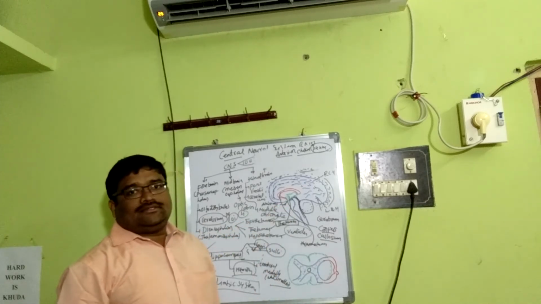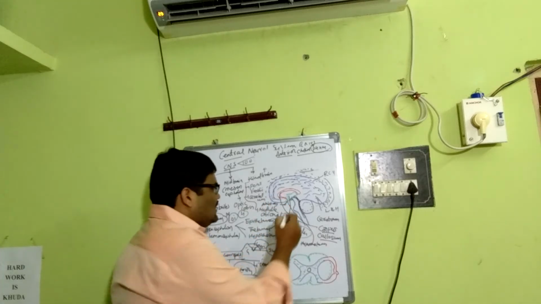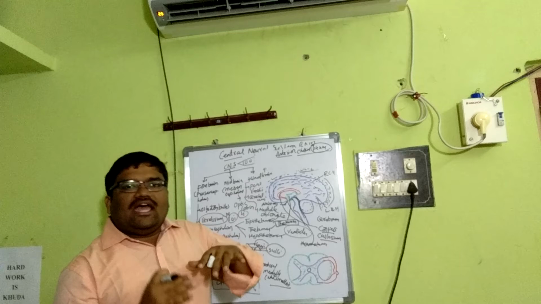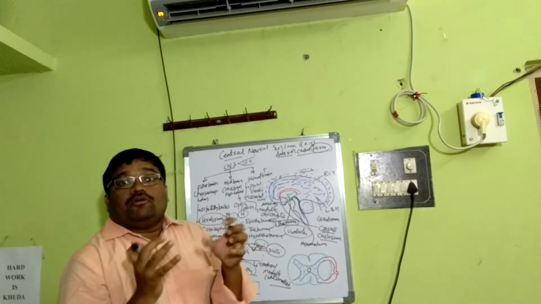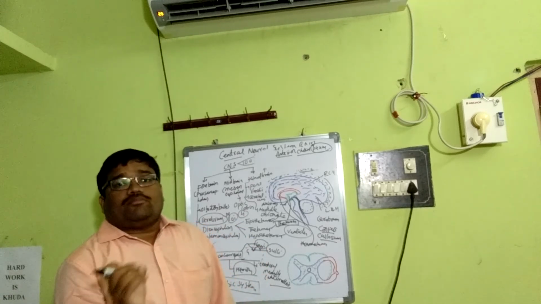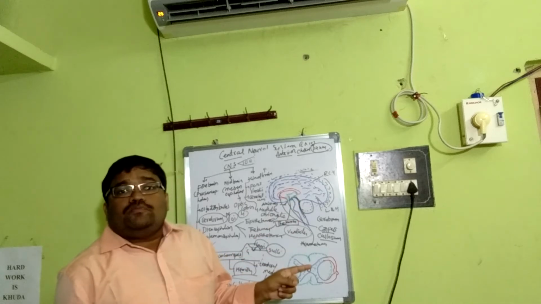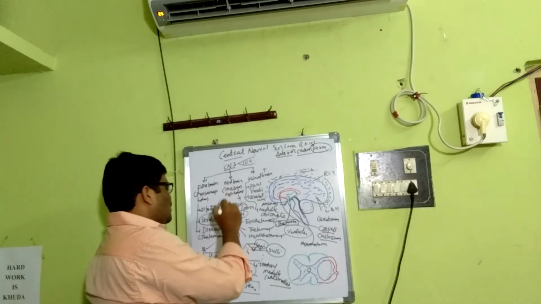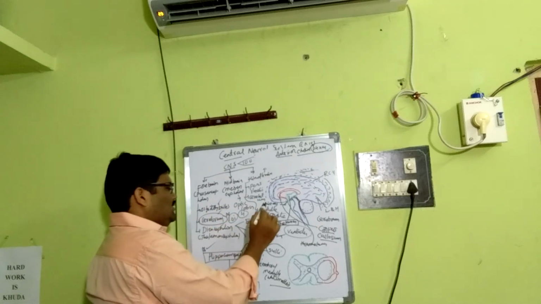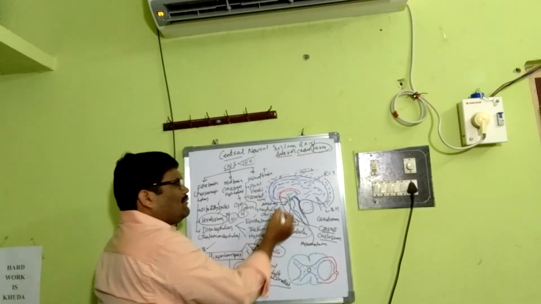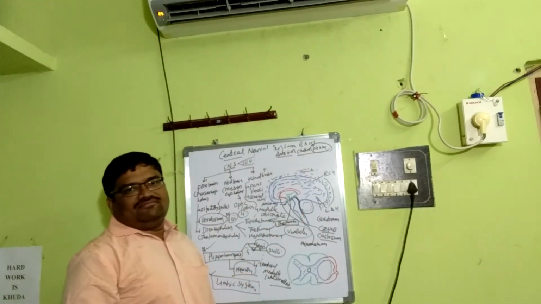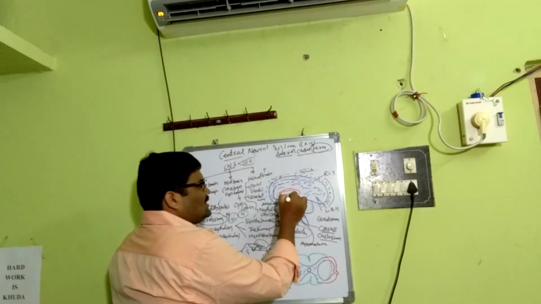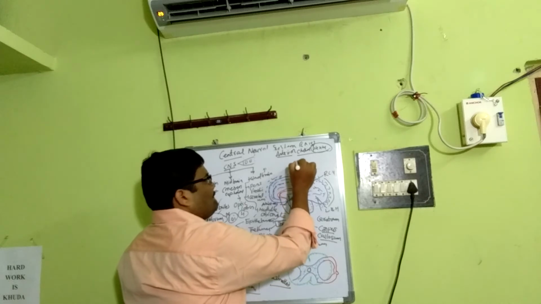Then the thalamus. It is a place where there is coordination of sensory and motor impulses, simply called sensory and motor processing. And this is present superior to the midbrain, because it's a sequence now: the olfactory bulb, cerebrum, diencephalon, epithalamus, thalamus, and hypothalamus. The hypothalamus is nothing but the floor of the diencephalon. It connects to the pituitary gland. We have discussed it at length. Okay, then this thalamus is followed by the midbrain.